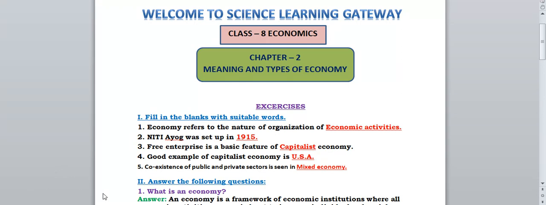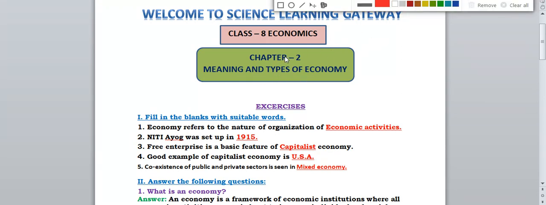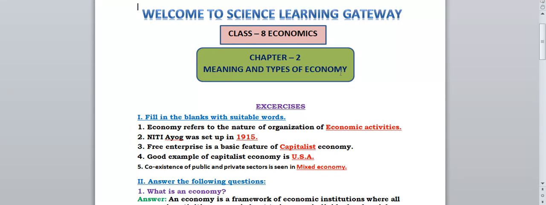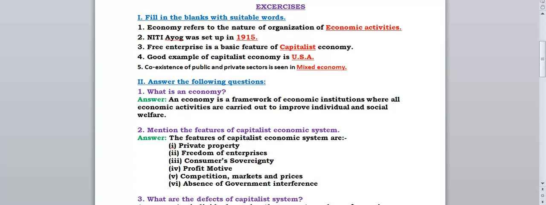Right, so let's start with our discussion of chapter number 2 exercise question answers. First we have fill in the blanks. Five fill in the blanks are given. Let's first discuss the fill in the blanks questions. First one: economy refers to the nature of organization of dash. So what does the economy refer to? The nature of organization of economic activities. Economy will always refer to economic activities. Economy is related to economic activities. So you have to write over there: economic activities.